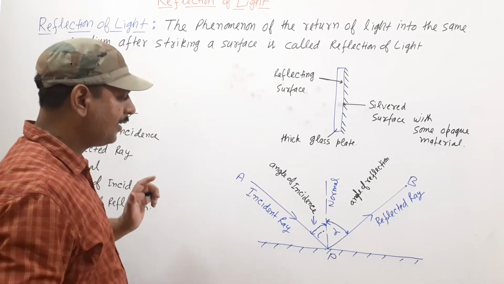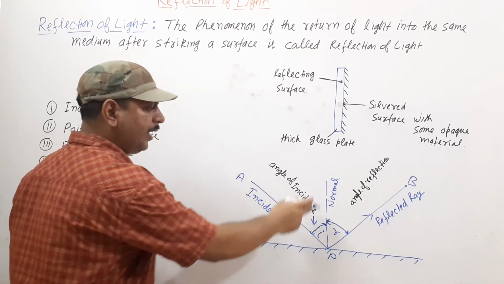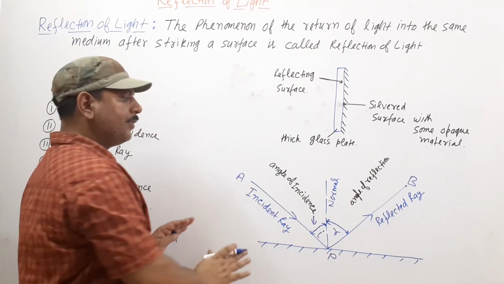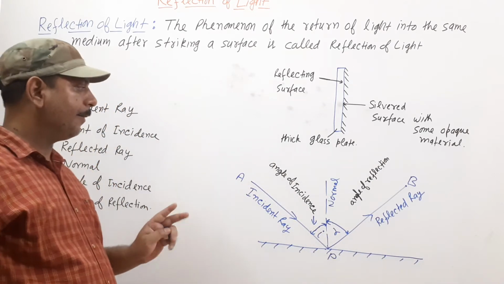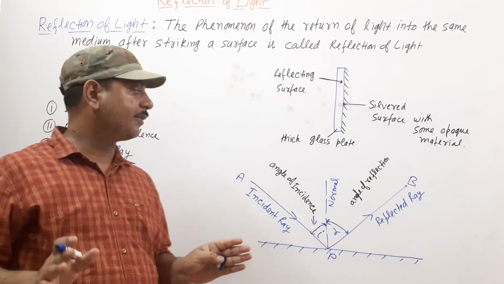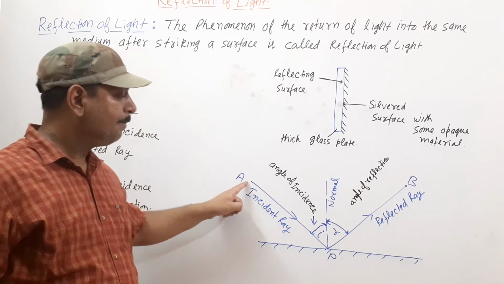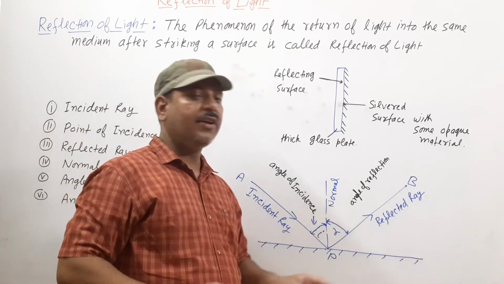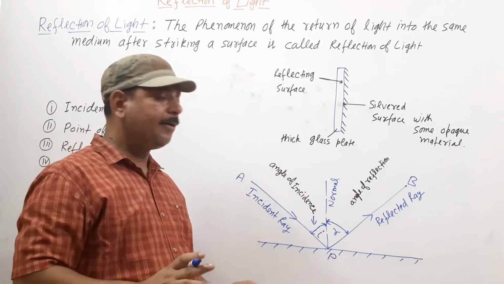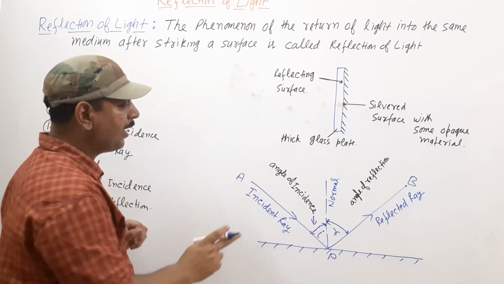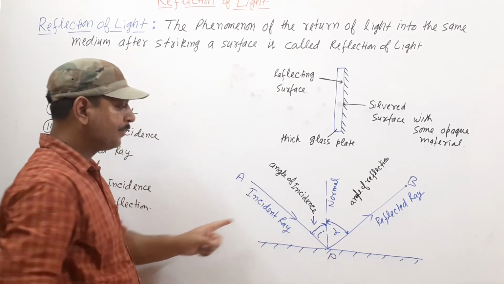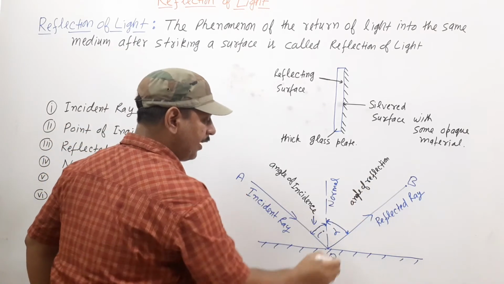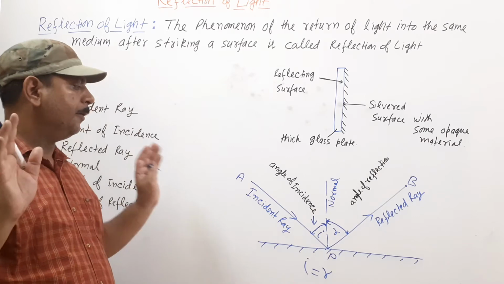The laws of reflection: the incident ray, the normal at the point of incidence and the reflected ray all lie in the same plane. ध्यान देना, बहुत इंपॉर्टेंट है, laws of reflection. तो laws of reflection क्या कहता है बेटा? Incident ray and normal at the point of incidence and reflected ray all lie in the same plane, first. And second, क्या कहता है बेटा? Angle of incidence i and angle of reflection r, both are equal.